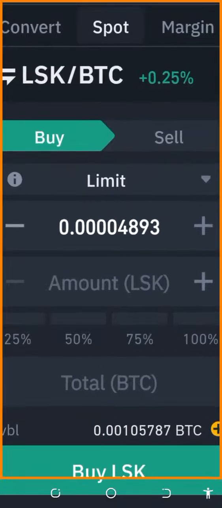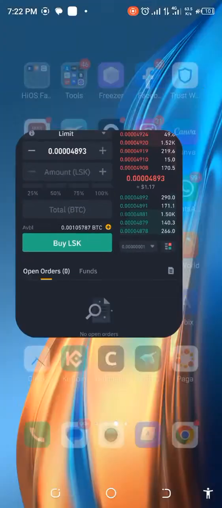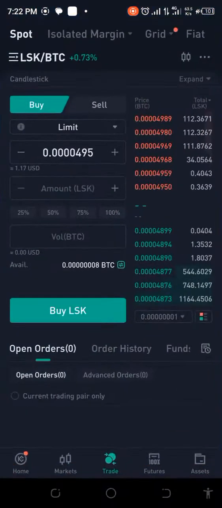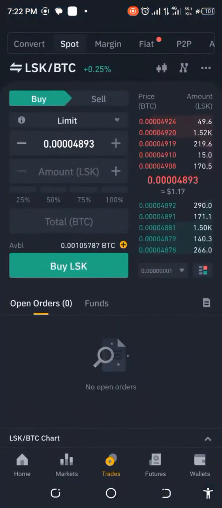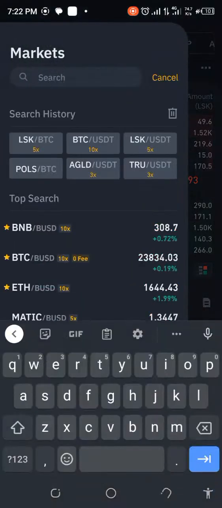The price of LSK/BTC is 0.0004893, and on KuCoin it is, let's go check, 495. So we have a difference there. So what we're going to do is go back to Binance and try to buy this. I already have changed $25 worth of USDT to BTC.